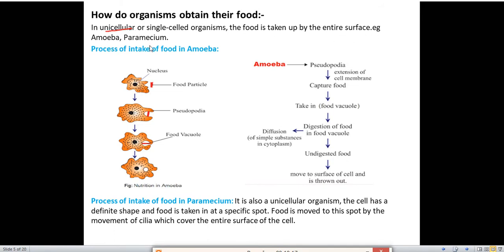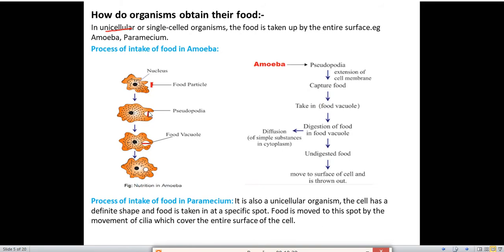Example, amoeba and paramecium. In amoeba we have read which type of nutrition? Holozoic nutrition, correct? So now let's have a quick look at the process of intake of food in amoeba. What does this amoeba do? This is our amoeba. Suppose this is our food particle. What will this amoeba do? In the center, the nucleus is present inside the amoeba.